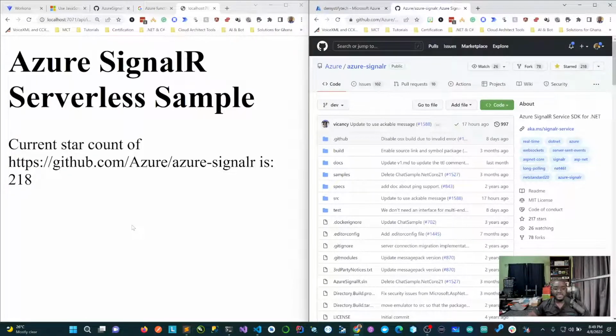So as you can see, that's how easy it is. We just created a free SignalR service, and then we're just leveraging that free SignalR service to create a real-time star count for a GitHub repo.